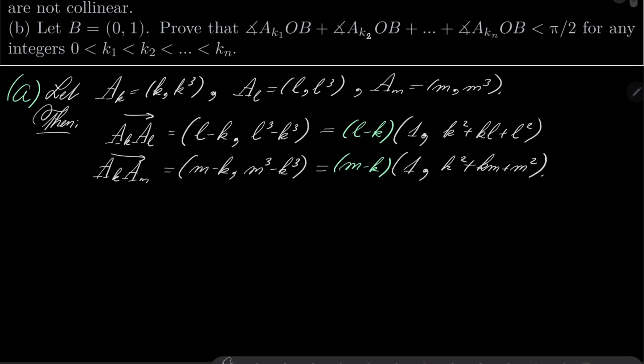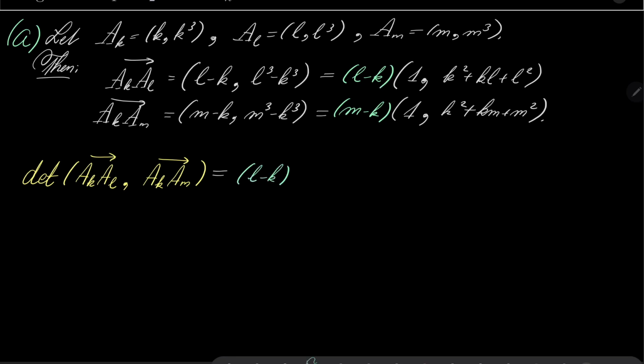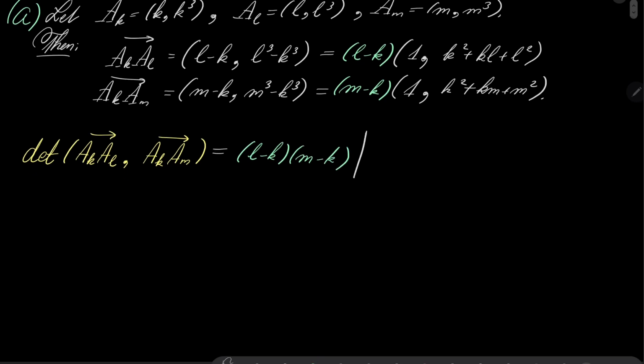Alright. And now let's compute the determinant of these two vectors, the determinant of A_k A_l and A_k A_m. Well, notice that here we have l minus k, here we have m minus k, so we can already put it in front of our determinant. And we have the determinant of (1, k squared plus kl plus l squared), (1, k squared plus km plus m squared).